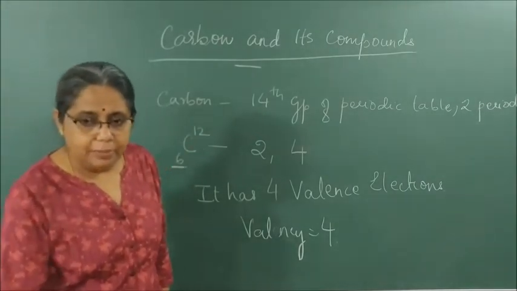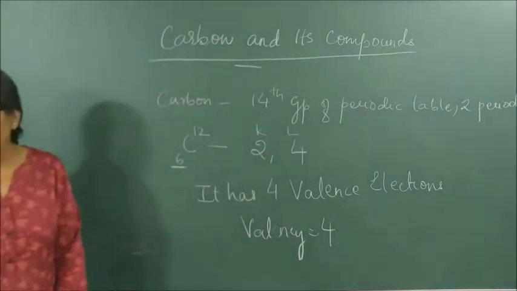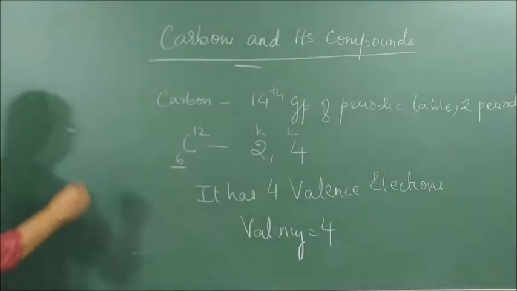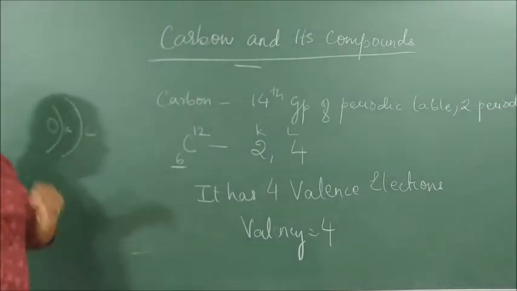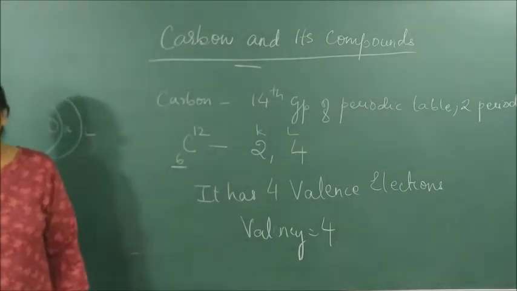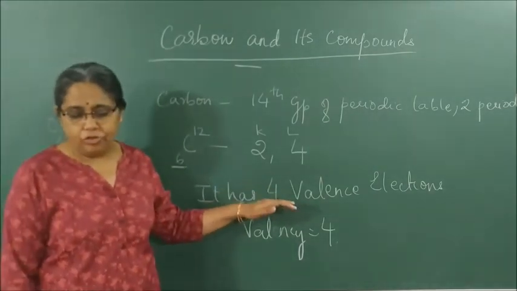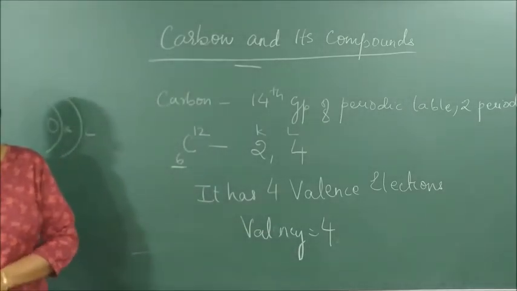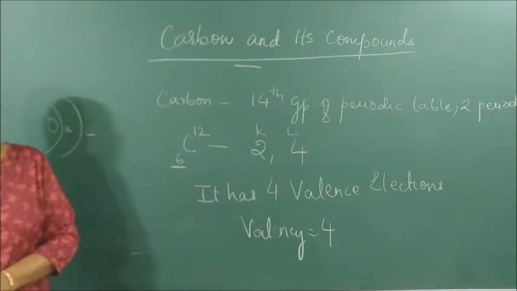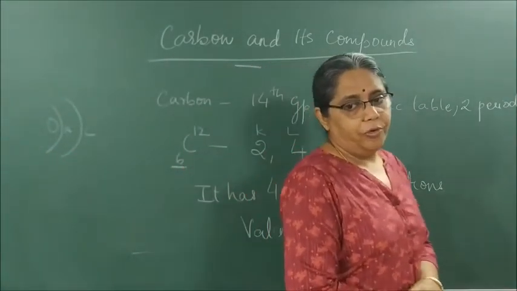Its electronic configuration is 2, 4. K shell and L shell. You don't know what I am talking about? K and L. The first shell of the atom is K shell and the next is what? L. K, L, M, N. It has 4 valence electrons and its valency is 4.